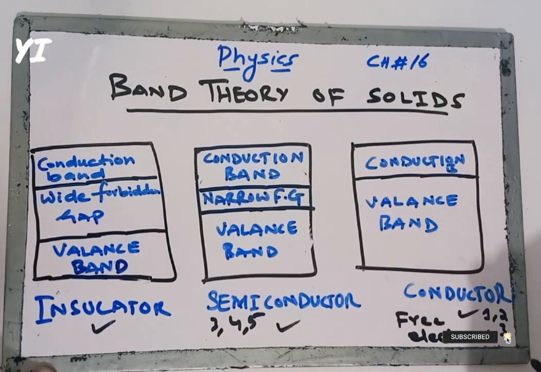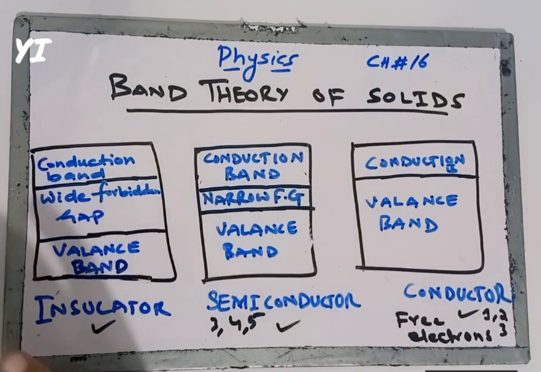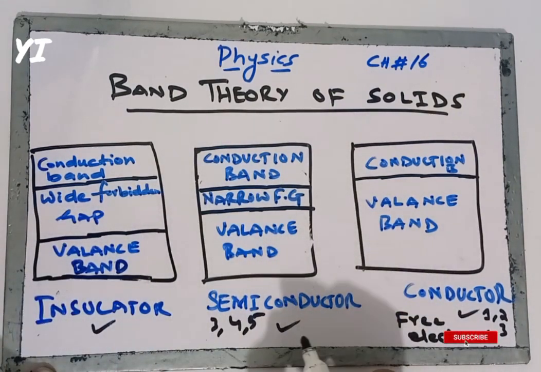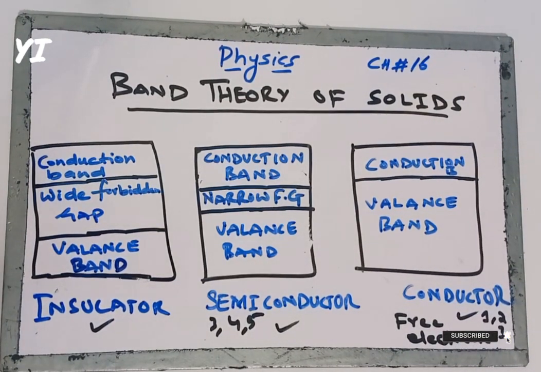That's why it is very easy for a conductor to lose an electron, and it is not an easy task for a semiconductor to lose an electron, because it has 3, 4 or 5 electrons in its valence shell or last shell.